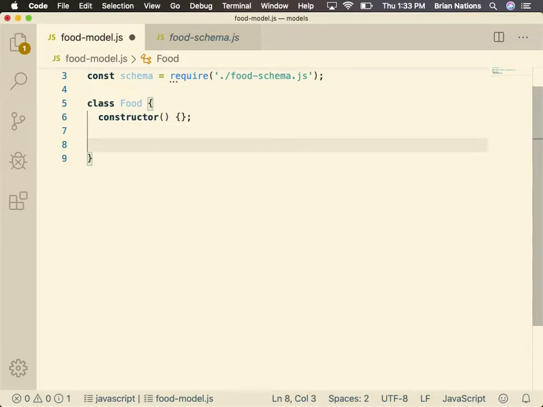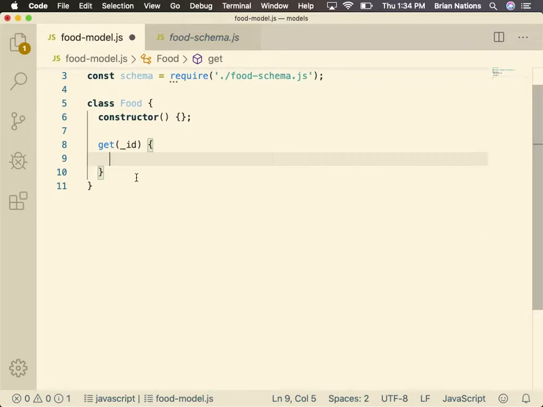All right. So then we're going to say get. Now check this out. We're going to do things for each type of method that we would normally do, like get, create, update, and delete, right? Follow? CRUD operations. Okay? And get is read. We usually use the term get as opposed to read when we're creating methods like this. So we need to get something by its ID. And if you've noticed here, I put ID as an underscore because when we get something from Mongo, we get it by its underscore ID property.